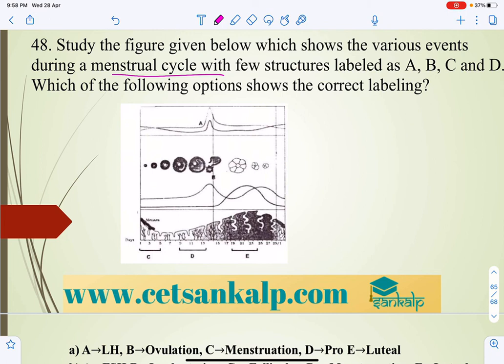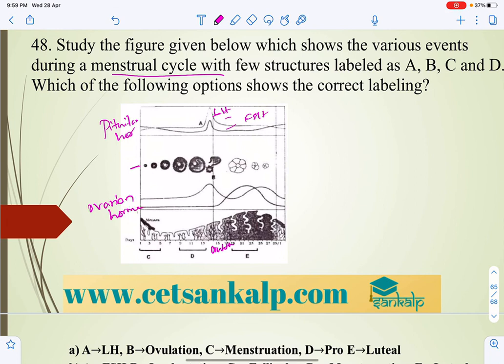A represents the 15th day, that is ovulation. The pituitary hormones are LH and FSH. B is the ovarian activities, and these are the ovarian hormones.